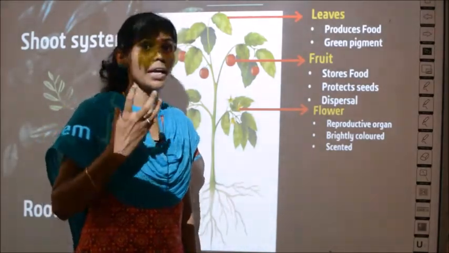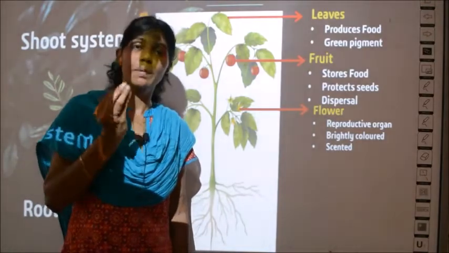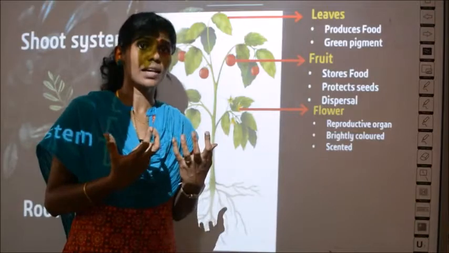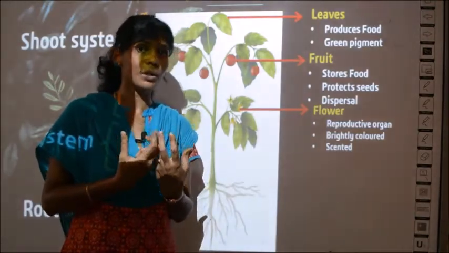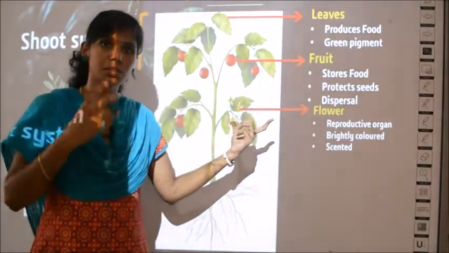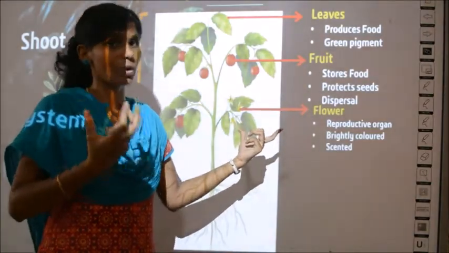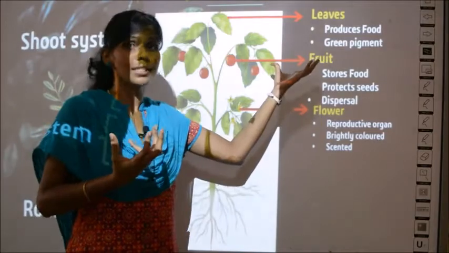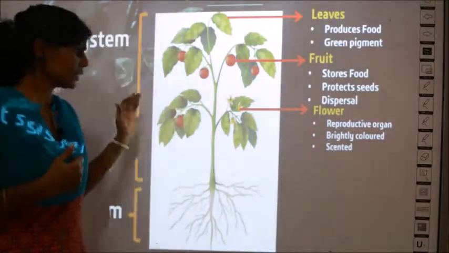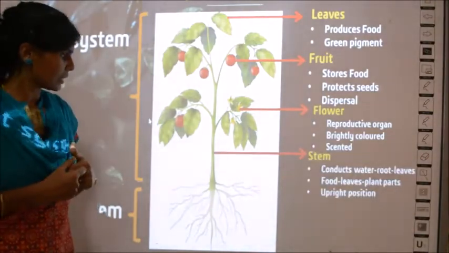That will be the end product of reproduction. The plant will produce fruits, okay. Which is the reproductive organ used for the formation of fruits? The flowers. The flower is the female reproductive organ which will result in the formation of fruits. Clear?